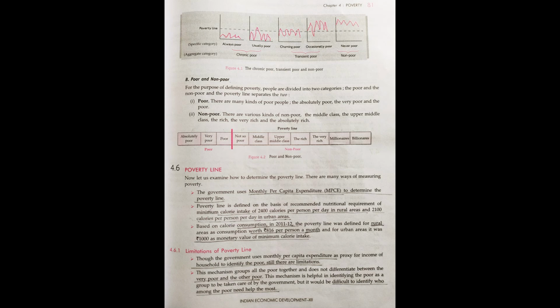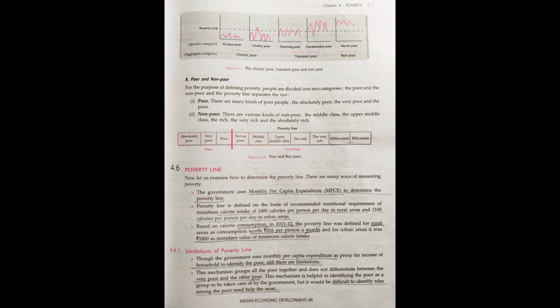So this line has been made. Under that line, what are the criteria? 2400 for rural area and 2100 for urban area. All those people who are able to take calories of more than 2400 in rural area and more than 2100 in urban areas, those persons will come above the poverty line and they are called non-poor.